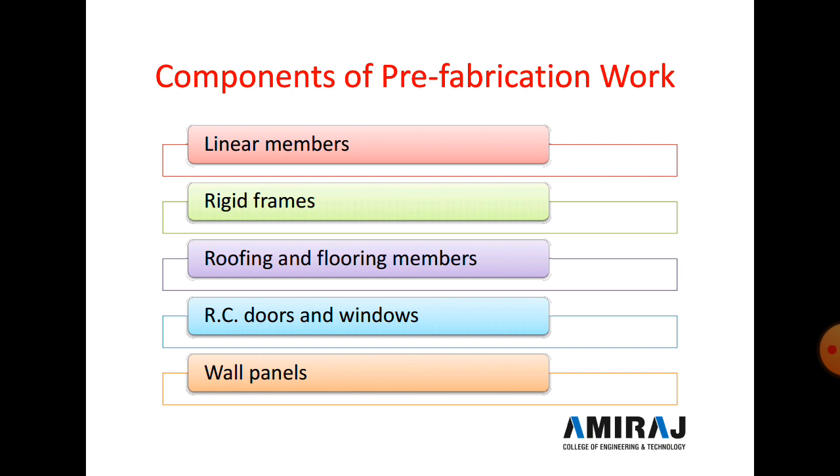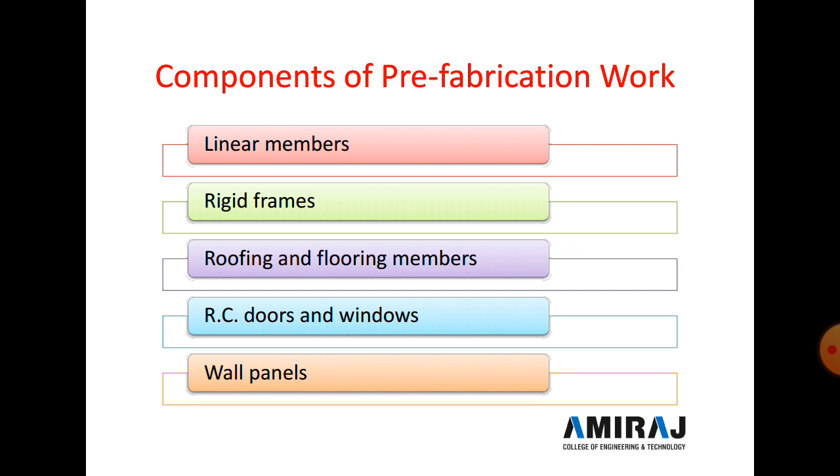Now next are the components of prefabrication work. Here the different building components of prefabrication work are given. First, the linear members. In linear members we include the beam, lintel, and column, which are precasted for prefabrication work.